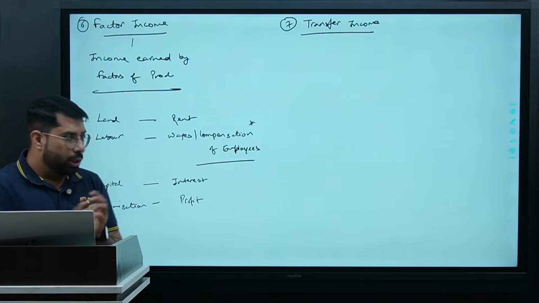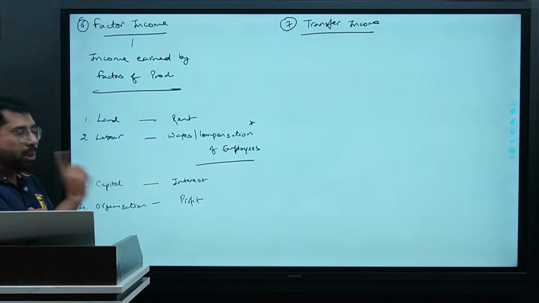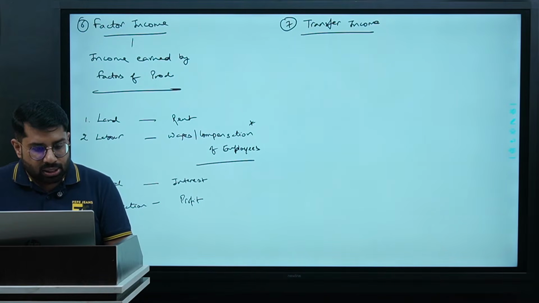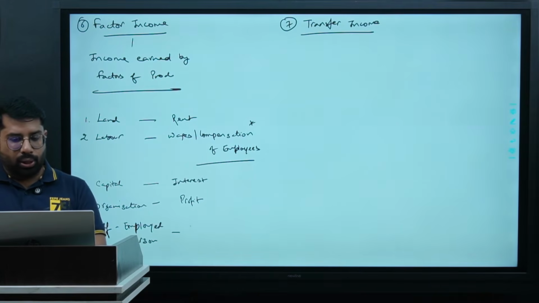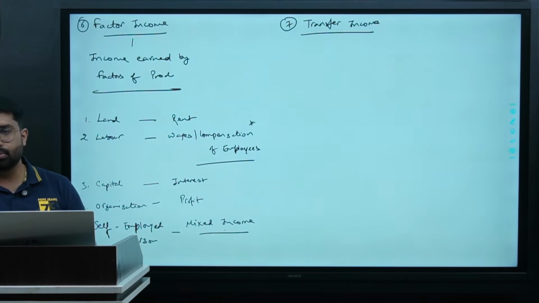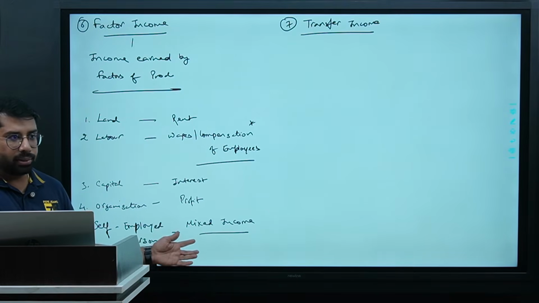Yes or no? So the fifth part we will study here, which is very important for us, is the factor income of a self-employed person. That is what we call mixed income. We'll call it mixed income. Are we clear with this thing?